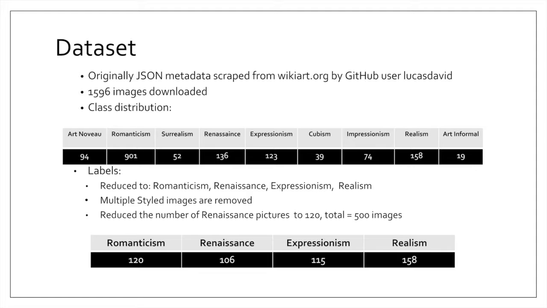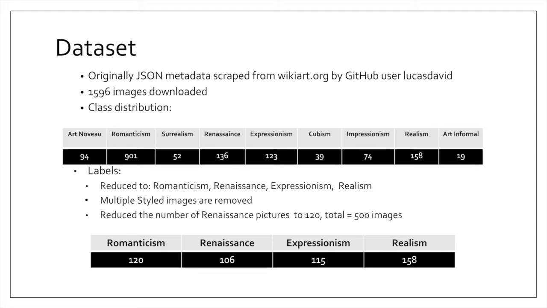Originally, we were planning to use the official wikiart API to retrieve all the images and labels. However, unfortunately, the wikiart administration answered our email very late, actually a couple of days ago. So we had to use a side project of a GitHub user, Lucas David, who provided JSON metadata in his GitHub repository. Once we downloaded that, we found there are approximately 4,000 data for images.